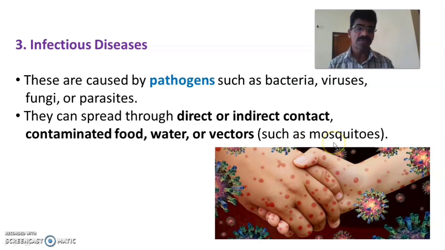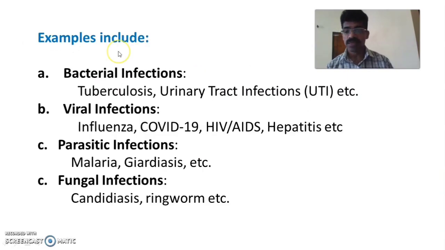Vectors are nothing but mosquitoes, flies, bugs, etc. These are vectors which cause diseases, called vector-borne diseases, like malaria, chikungunya, dengue fever, etc. So the examples of infectious diseases are bacterial infections, that is tuberculosis, UTI, urinary tract infections, etc.